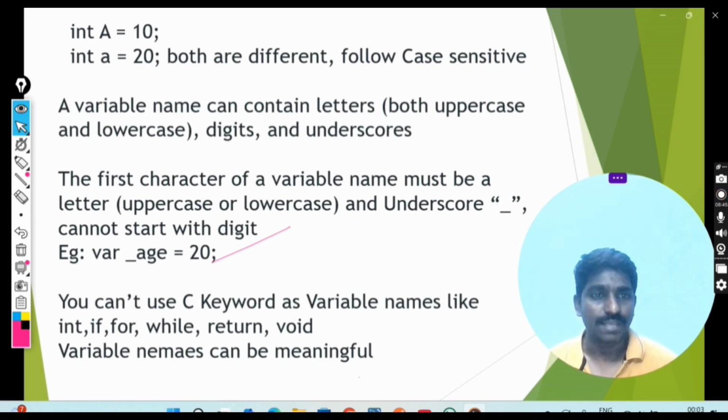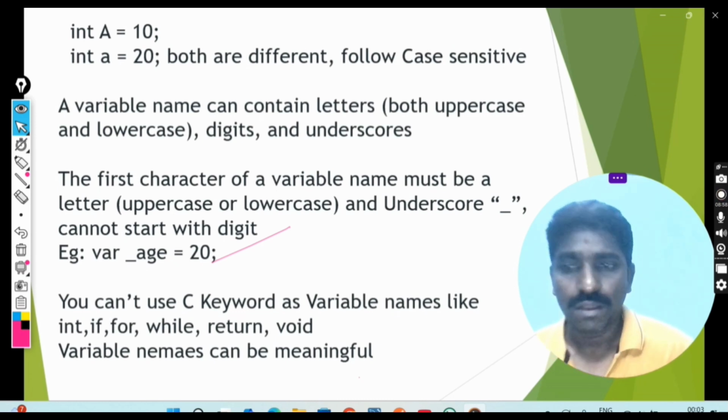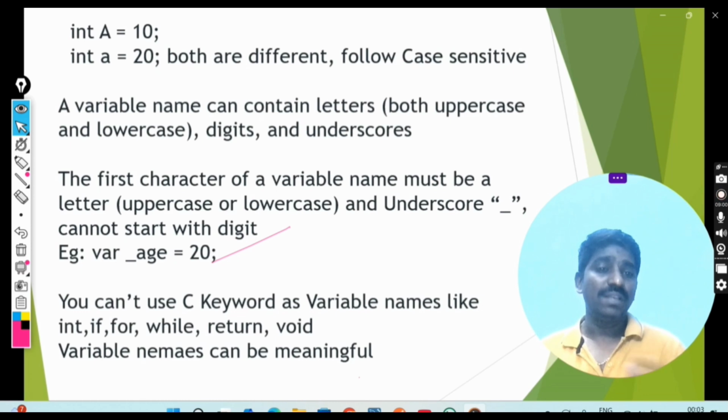You can't use C keywords as variable names, like int, if, for, while, return, void. Don't think about what these keywords are or how we declare the variables. All we discuss with the practical only. Now, a variable name can be meaningful.